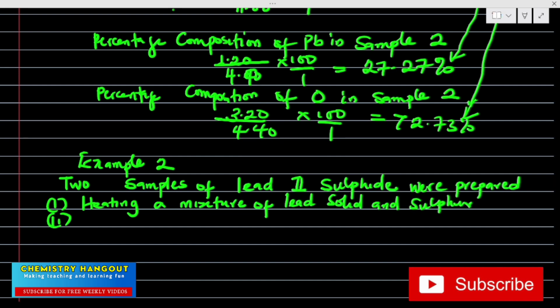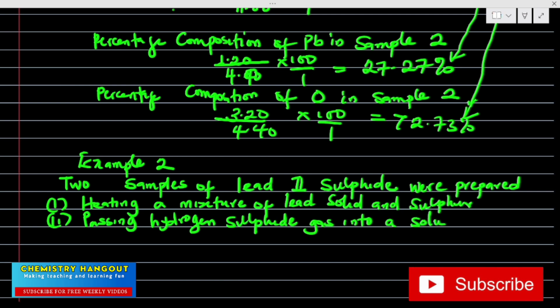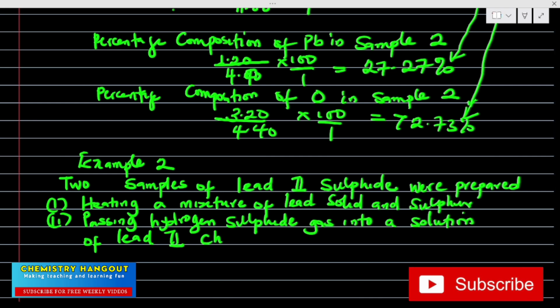When you see it somewhere, you can quickly note that. And the second sample was by passing hydrogen sulfide gas into a solution of lead 2 chloride.